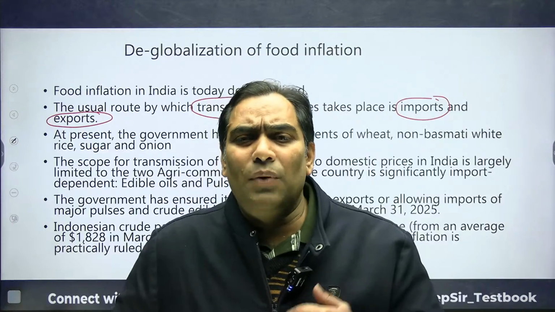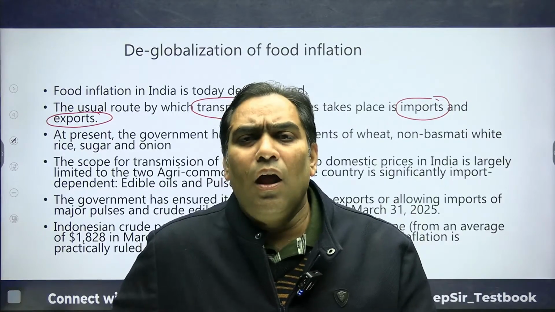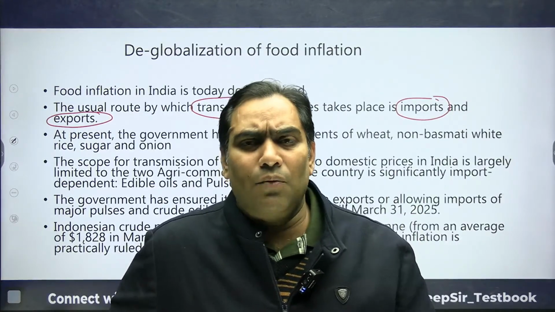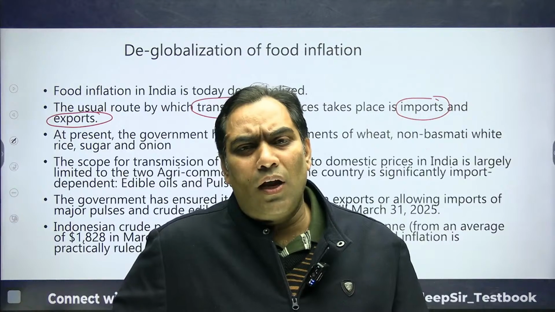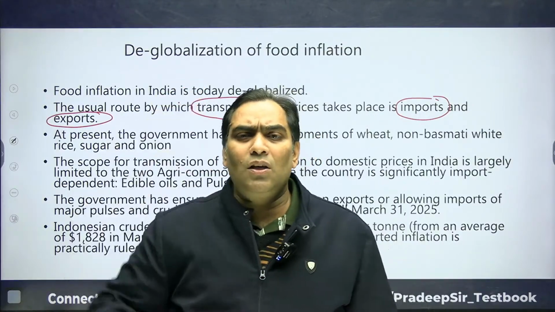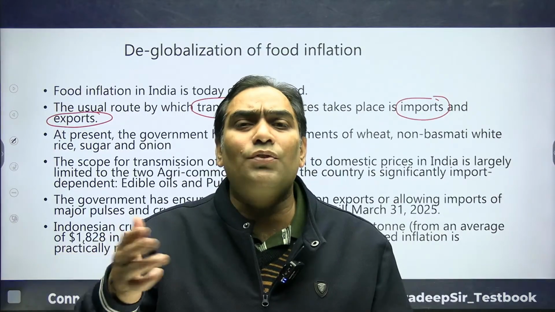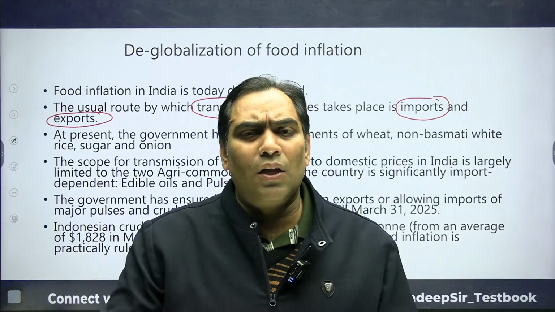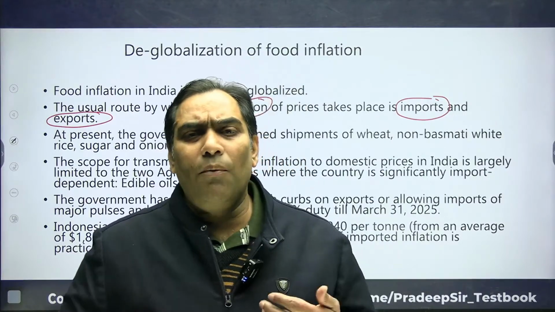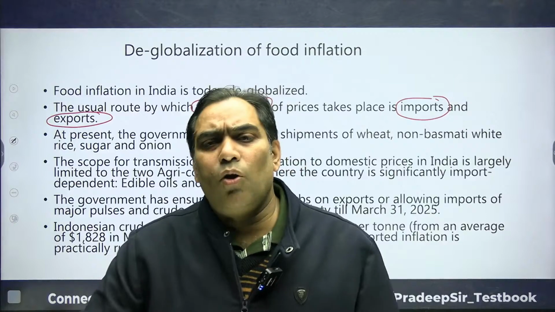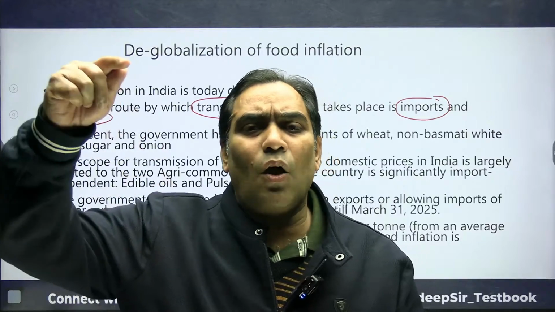So what measures has the government taken to deglobalize Indian food inflation with respect to world food inflation? We have seen from the data of FAO, the Food and Agriculture Organization, that there is too much volatility. It is a volatility of 60%: three years before, the prices were as high as 40%, and now, from November 2020, it is as low as minus 21%.